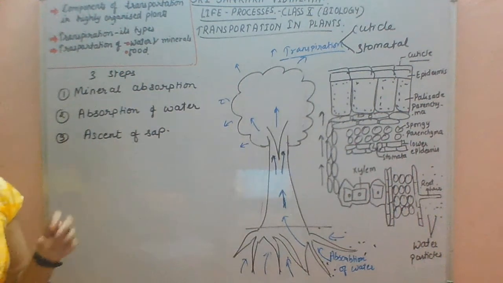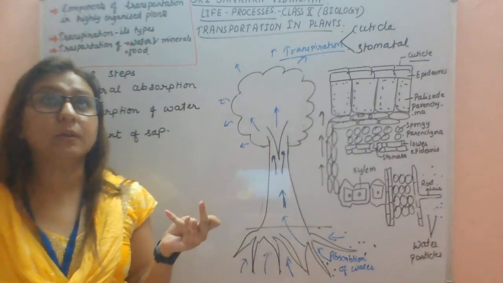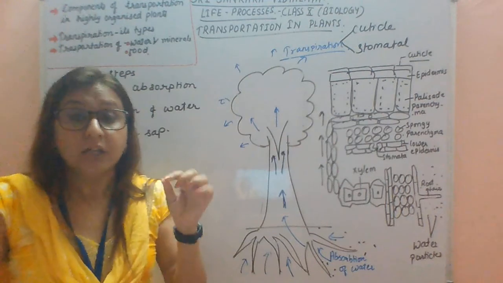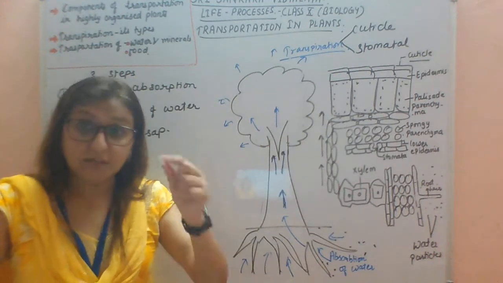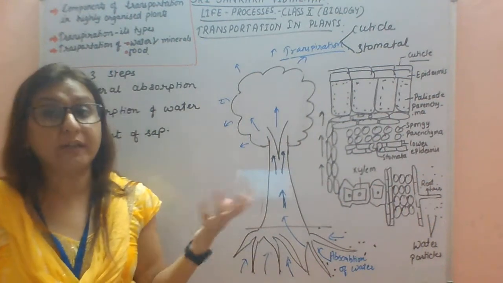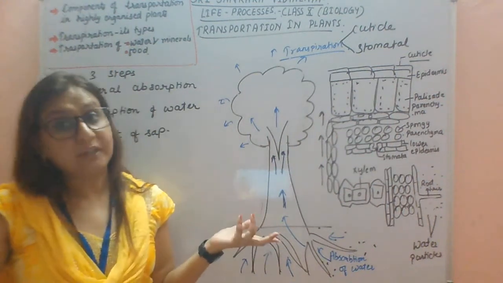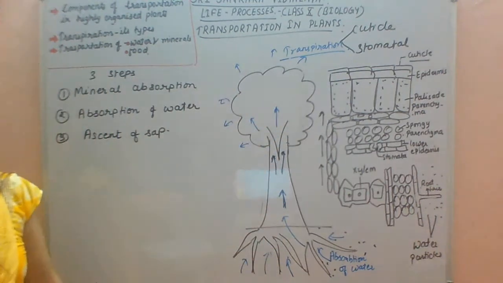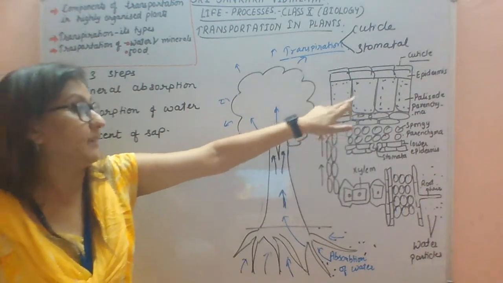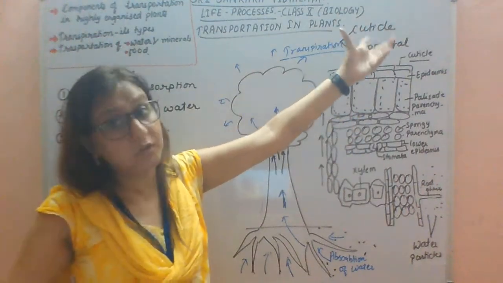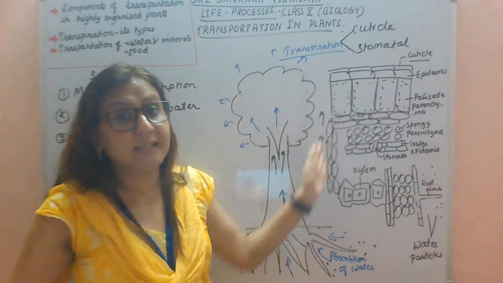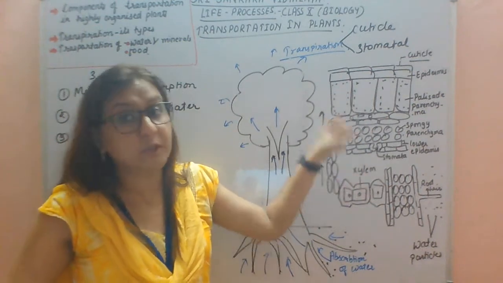Okay, so next question. Whenever you cut a section of a plant in the morning time, you can see the water oozing out there also. That is also due to root pressure, because in the morning the root pressure is high as the transpiration rate is low. Now, I explained to you about the suction pull: due to excessive loss of water, these cells become deficient in water, and from the adjacent cells they pull the water. Due to this the suction pull arises.